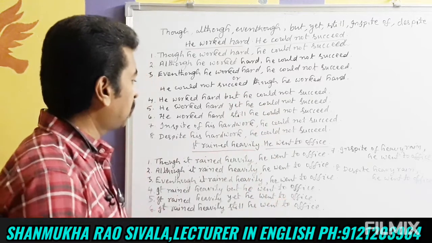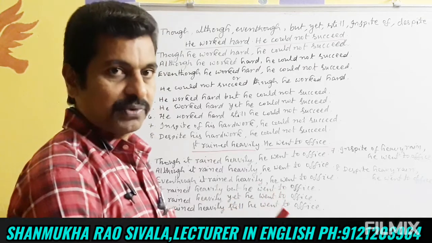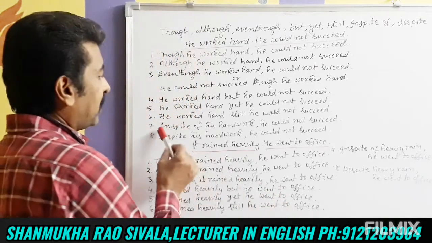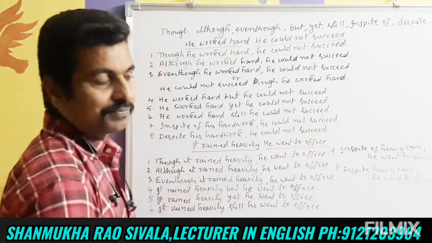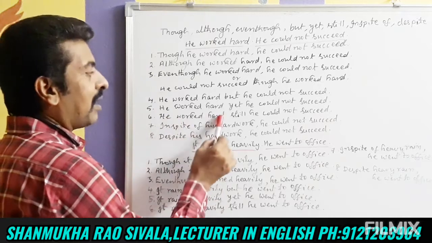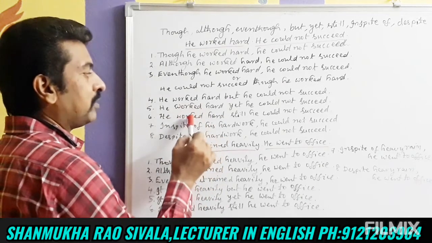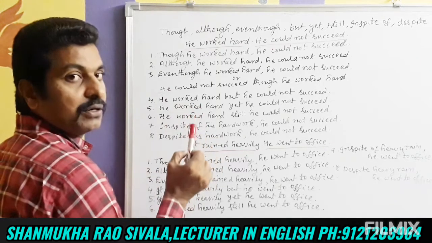Okay friends, understood? Now let us combine the two sentences by using in spite of. In spite of is not a conjunction. In spite of his hard work, he could not succeed. Here, he worked hard is there. The verb is worked. Out of worked, we have to take the noun form. The noun form is work.